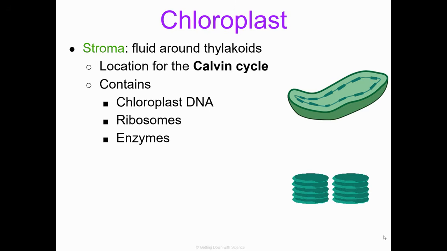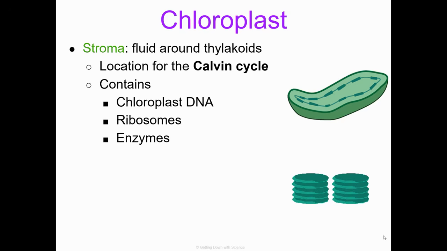Now, also in the chloroplast, we have the stroma, which is like the cytoplasm for the chloroplast. So this is a fluid around the thylakoids. And this is important because it's a location for the Calvin cycle. It's also going to contain the chloroplast DNA, the chloroplast ribosomes, and also important enzymes for photosynthesis.